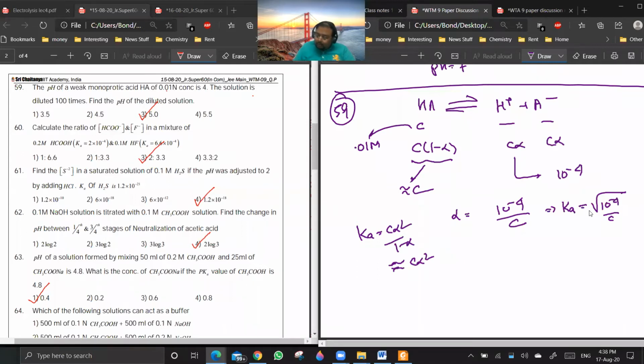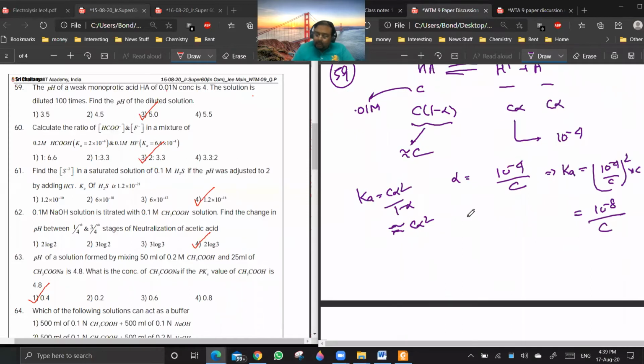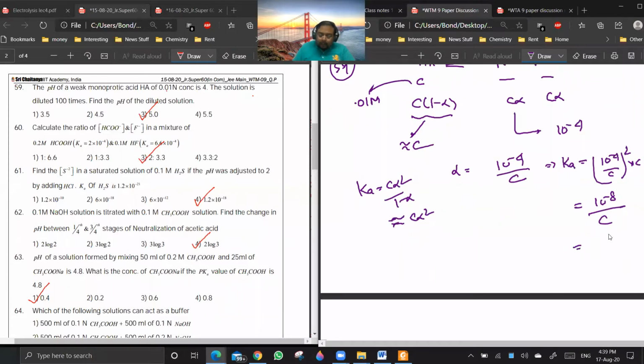So C alpha square will be 10 to the power minus 4 by C whole square into C. So it is 10 to the power minus 8 by C. So K is something like this. If you take the value of C to be 0.01, it is 10 to the power minus 6.